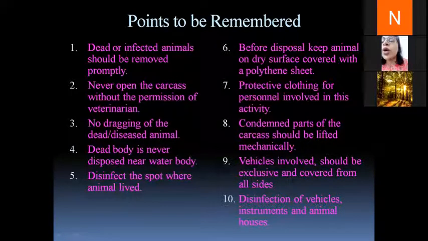Then the second last point, vehicles involved should be exclusive and covered from all sides. This is very clear. Those vehicles which are involved in transportation of condemned meat should never be used for any other purpose. Like, we cannot transport meat fit for human consumption in the vehicles which are involved in transporting condemned carcasses to disposal centers. Moreover, they should be covered from all sides so that airborne spread of infection or activities such as scavenging can be prevented.